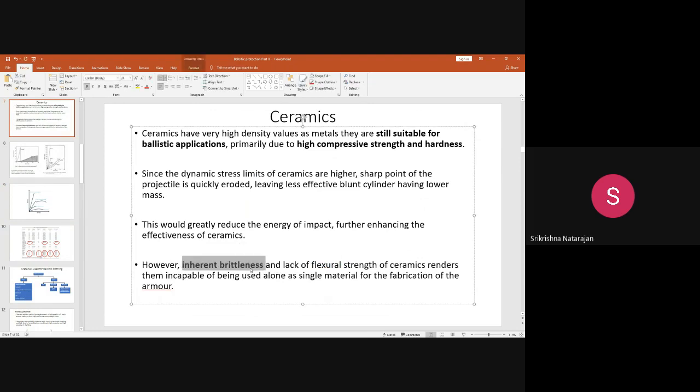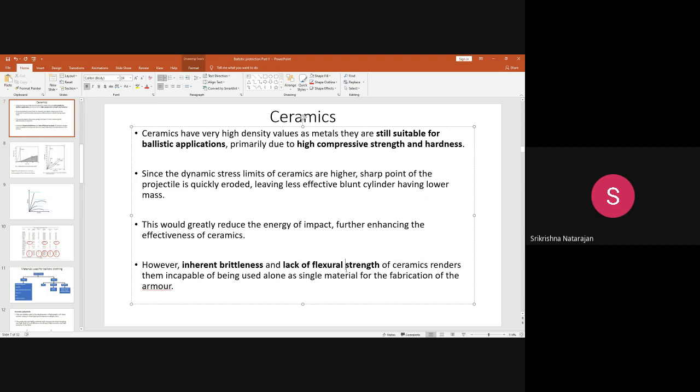Another important thing is the lack of flexural strength, which is a very important property. When bulletproof clothing is manufactured, the person wearing that clothing should be free enough to flex his body. He should be able to flex his arms and body, so that it gives freedom of mobility. But whereas you see, ceramics has a poor flexural strength.